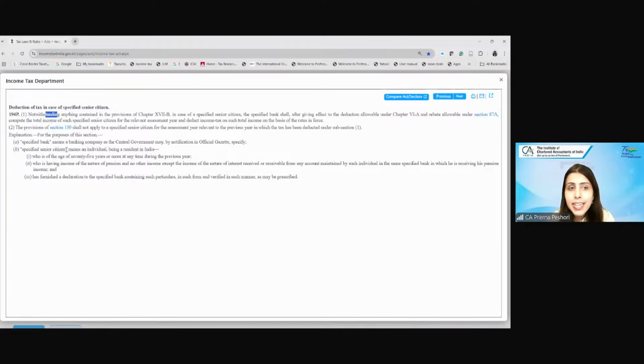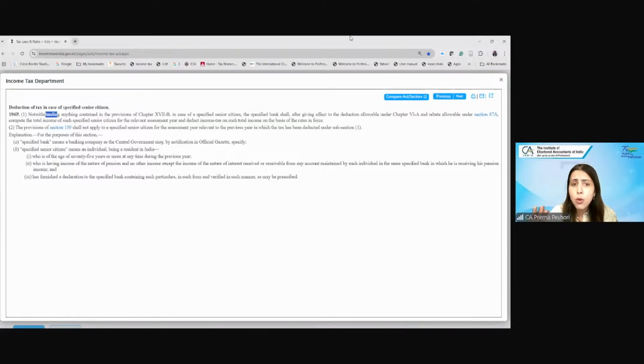Now, in that case, the bank will deduct the TDS after allowing the Chapter 6A deduction and after giving him the rebate under 87A. The bank will compute the total income of that particular specified senior citizen and deduct the income tax at the rates in force. So this is basically a section which is introduced to help senior citizens so that they don't have to file income tax returns and claim the particular TDS.